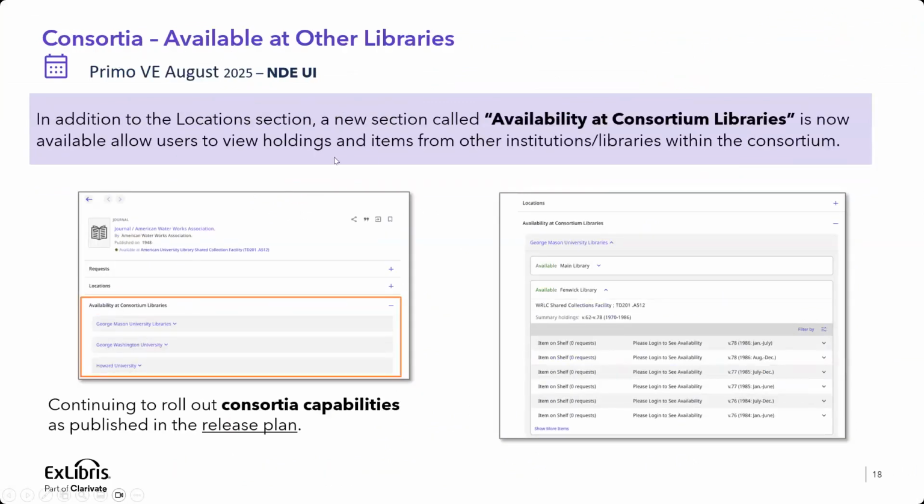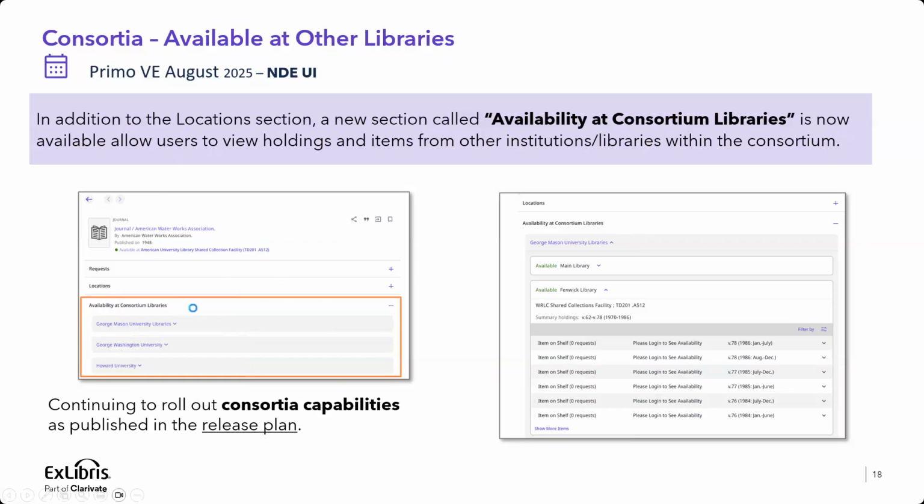For Consortia, we also publish a specific release plan for the features that are relevant for Consortia. With the August release, we are delivering available at other libraries or available at other institutions. As you can see here, in addition to the locations that represent the availability from my institution, we added a new section, available at Consortia libraries. You can see here the list of the Consortia, and you can also drill down into one of them, and this will be the look and feel.